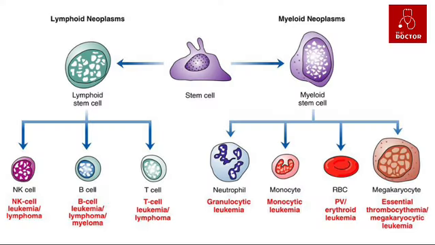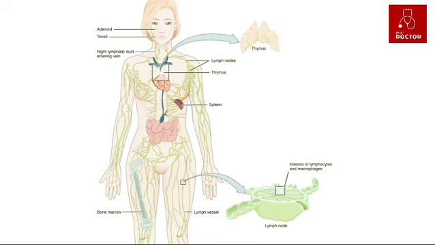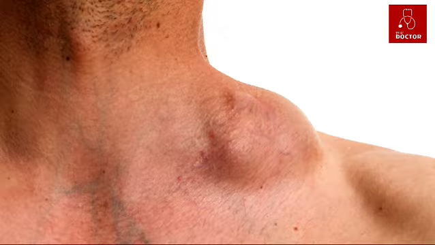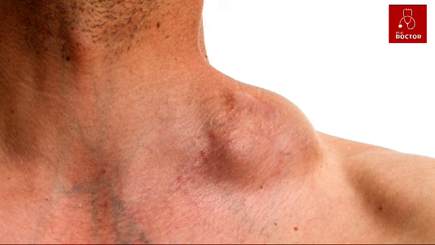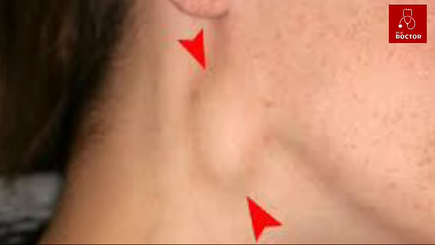D. Lymphomas and myeloma. Other types of cancer are lymphomas and myeloma. They are cancers of the lymphatic system. The lymphatic system is a system of tubes and glands in the body that filters body fluid and fights infection. Lymphomas. Lymphoma is cancer that starts in the lymph glands or cells of the lymphatic system. The lymphatic system runs all through the body, so lymphoma can start just about anywhere.